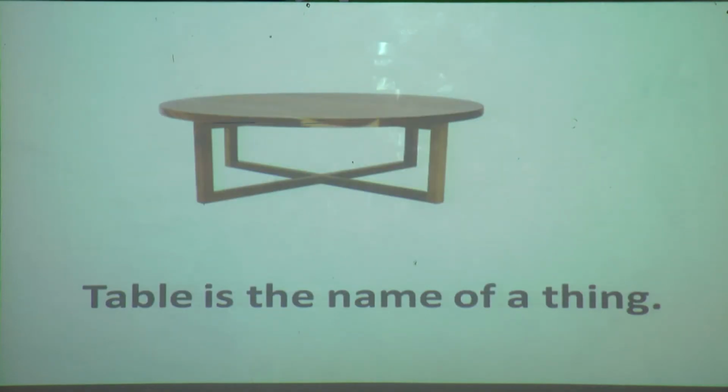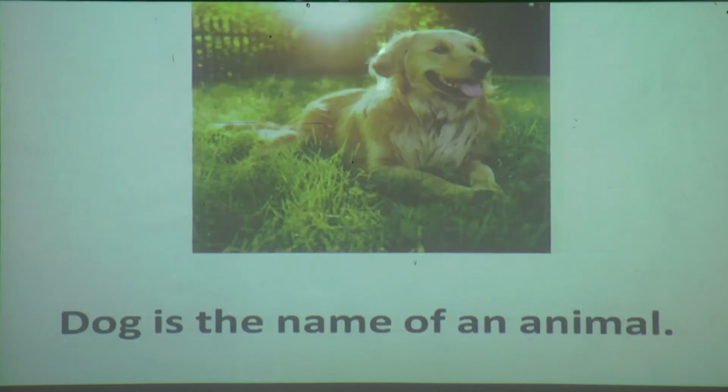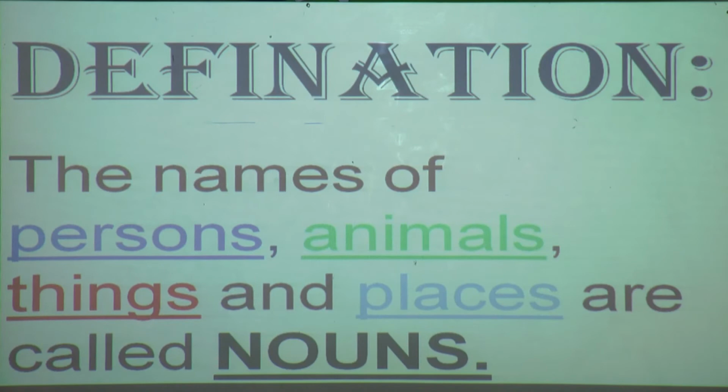Table. So, now what have you seen over here? You have seen 4 things: school, person, animal and thing. So, whatever name is given to them, that is school, Preeti Sen, dog and table, that is the name given to each one, so it is called a noun. Okay, understood till here? So, how will we define that? Yes, how will we define the definition?